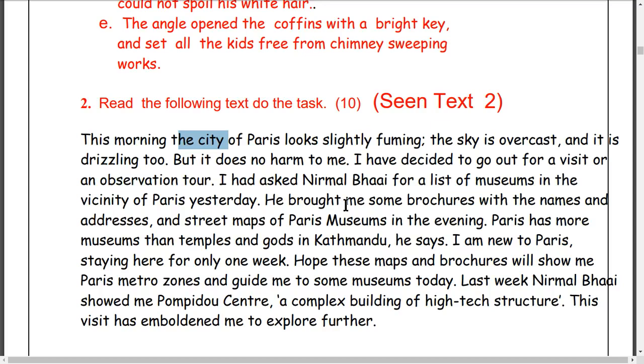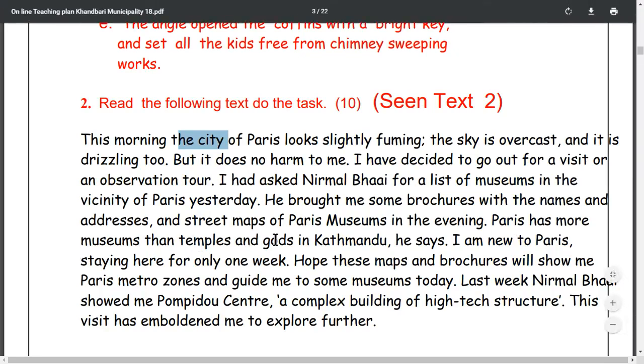He bought me some brochures. Brochure generally means a leaflet with information written in it. It is produced and distributed to different people. Yes, Professor, there is a picture here. The brochures are designed very beautifully and are costly too, with the names and addresses and the street maps of Paris museums.